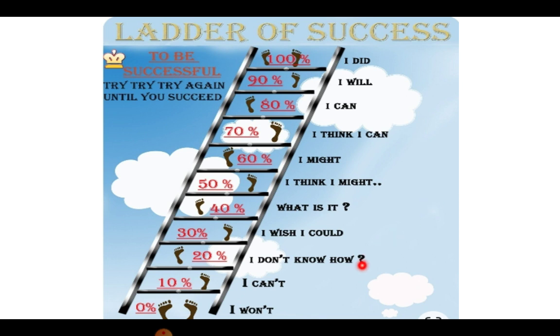Ladder of success. To be successful, try again until you succeed. The first step is "I won't", that is 0%. "I can't" is 10%. "Don't know how to do it" is 20%. "I wish I could" is 30%. "What is it?" is 40%. "I think I might" is 50%. "I might", 60%. "I think I can", 70%. "I can", 80%. "I will", 90%. And "I did" is 100%. That is the ladder of success, and you are successful when you reach the top of this ladder.